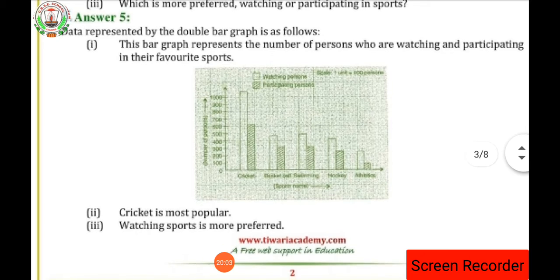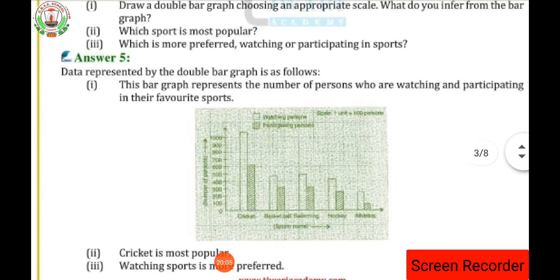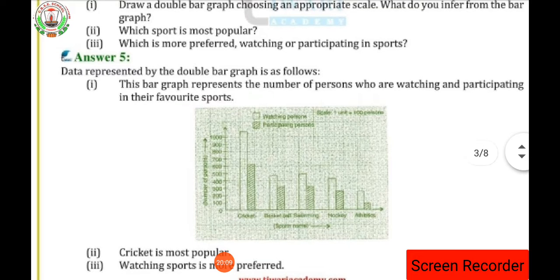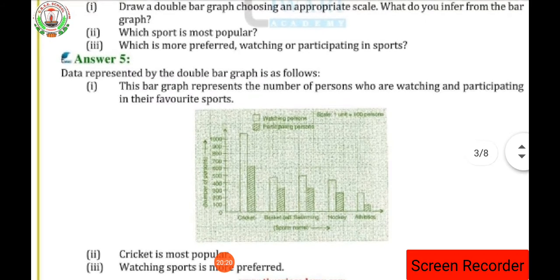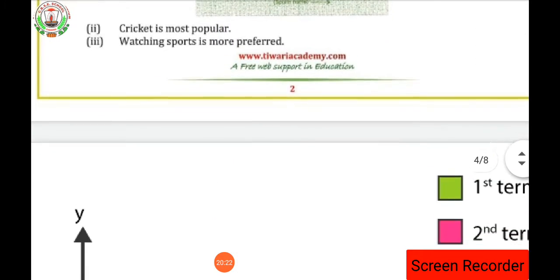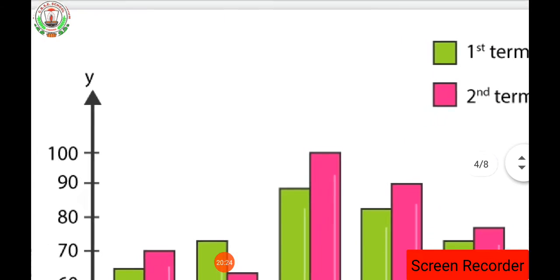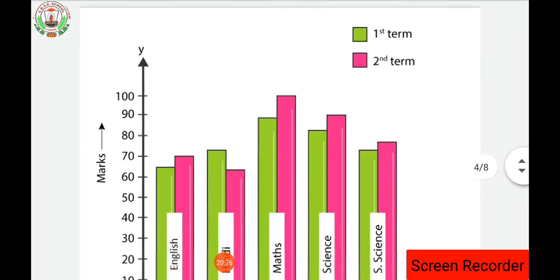Clear? So I will show you another graph, how to draw it on the graph paper. Here it is not clearly visible. So the first answer, as I told you, is that we have to draw a double bar graph. Then the second answer is that cricket is most popular and watching sports is more preferred. Okay, now look at the graph. The question number 4 graph is here.